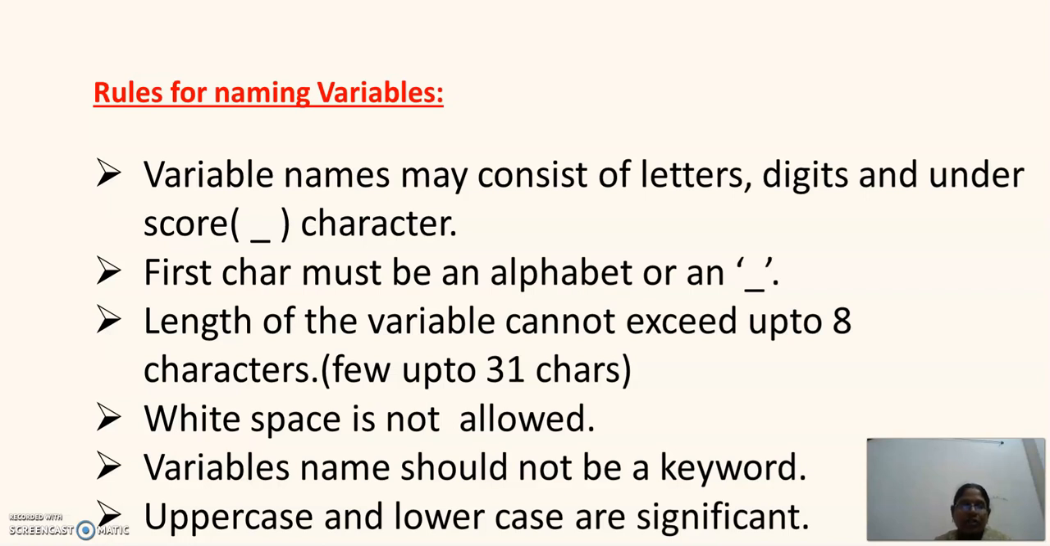The length of a variable cannot exceed 8 characters. That means the maximum length of a variable should be 8 characters. White spaces are not allowed in the naming of a variable. A variable's name should not be a keyword like auto, break, so many keywords you have. So a variable name should never be a keyword, and uppercase and lowercase are significant. That means capital A is different from small a. That is treated as one variable and this is treated as another variable.